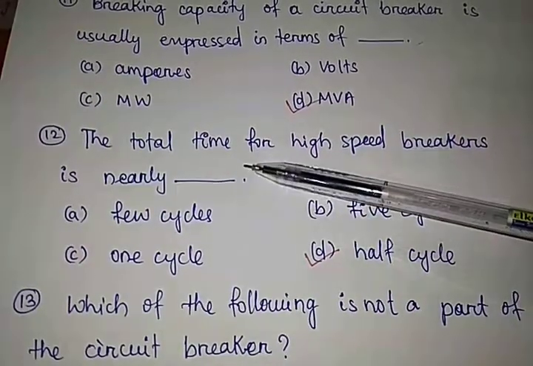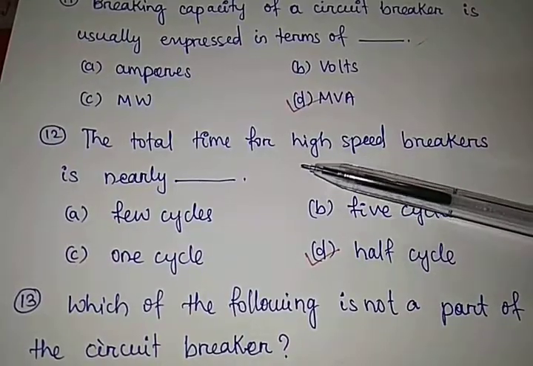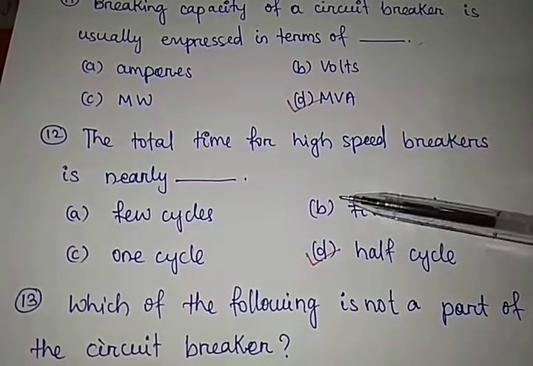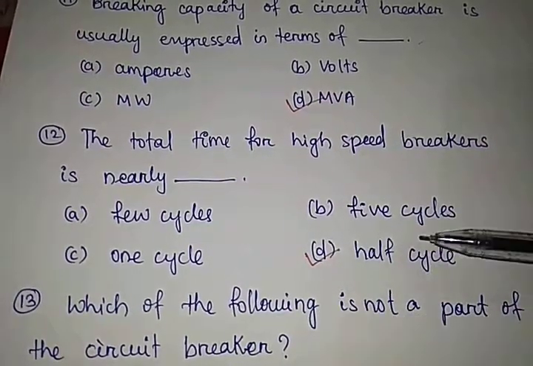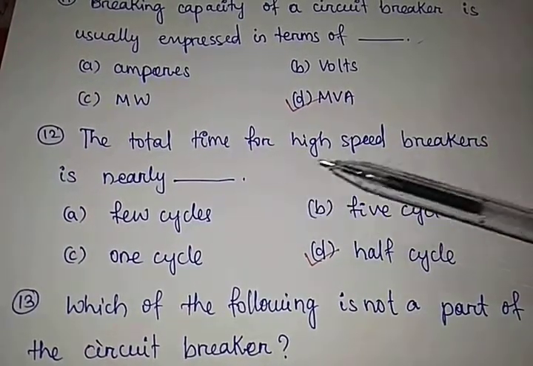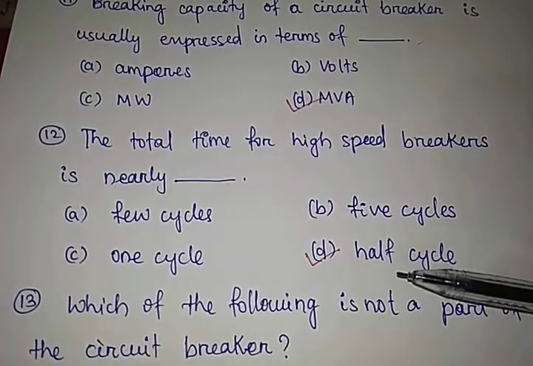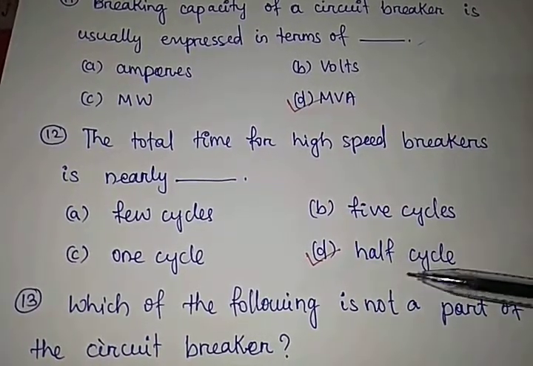Question number 12. The total time for high speed breakers is nearly few cycles, 5 cycles, 1 cycle, or half cycle. The total time for high speed breakers is nearly about half cycle. The correct answer is option D.